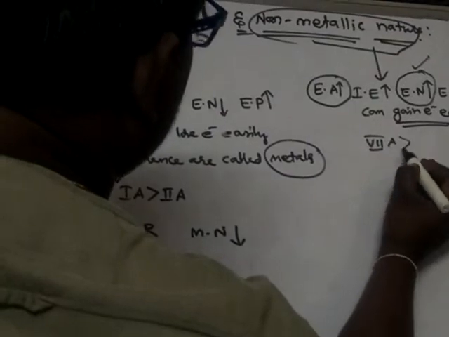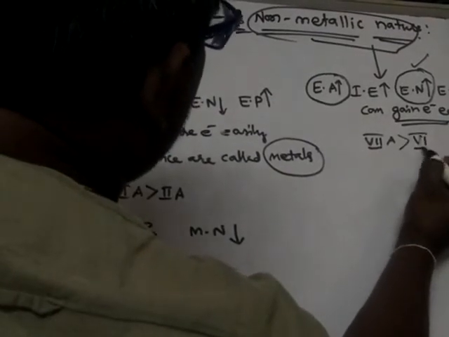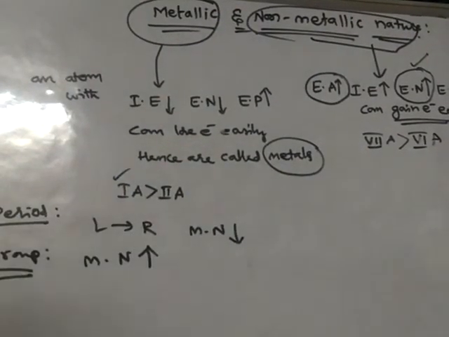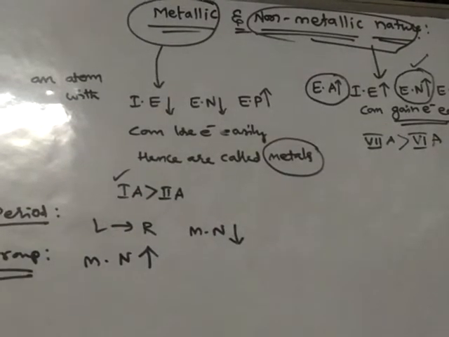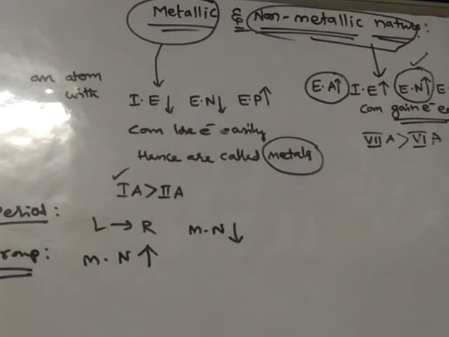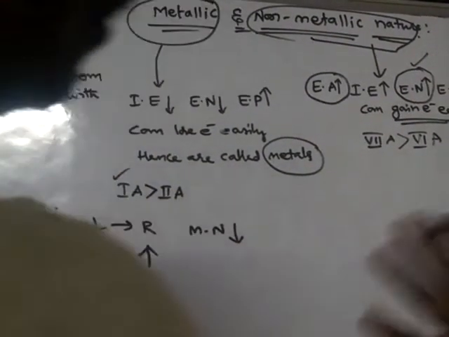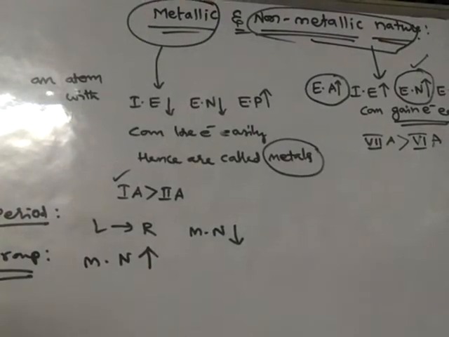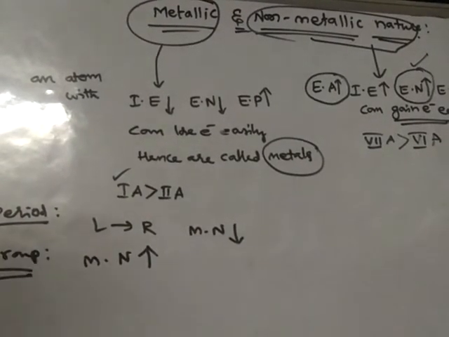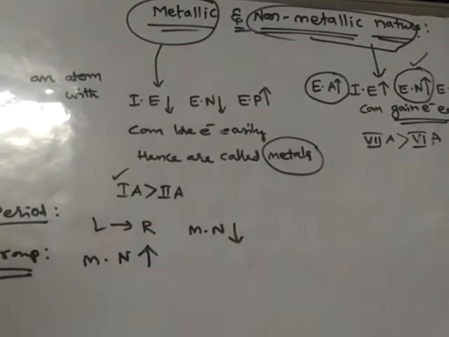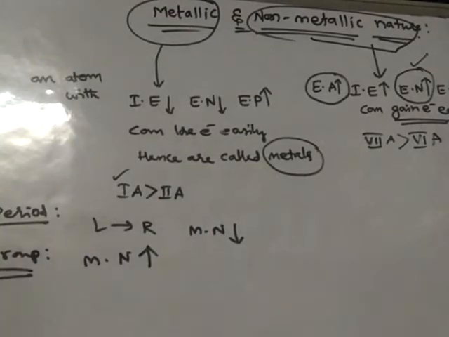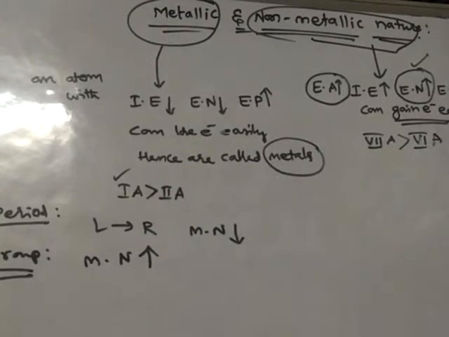Next to it, the sixth group is somewhat less non-metallic than the seventh group. So simply we can say that the sixth and seventh groups possess strong non-metallic nature, whereas the first and second groups possess strong metallic nature. In this way, metallic and non-metallic nature can be discussed.